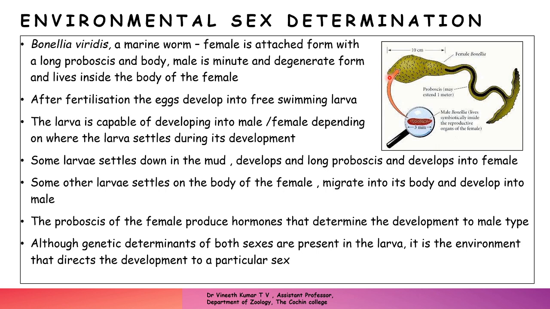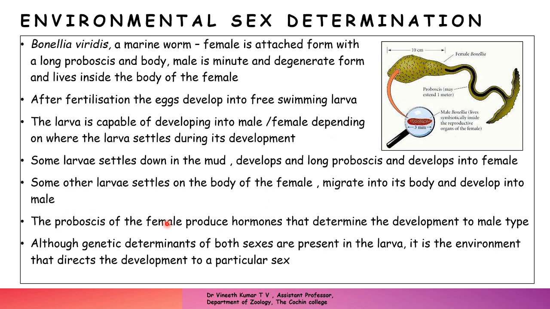And if a free swimming larva lands on the proboscis of the female, such a larva enters the proboscis, moves through it and reaches the body of the female, and that larva will be transformed into a male.